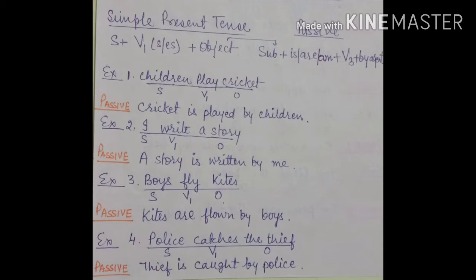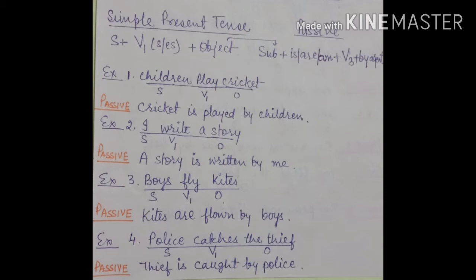Let's see the examples. First example, children play cricket. Children is the subject, play is the verb, and cricket is the object. The object cricket will be brought to the subject's place. Cricket is singular, therefore we'll be using is. The third form of the verb play is played, and children will become the by agent. So, cricket is played by children.